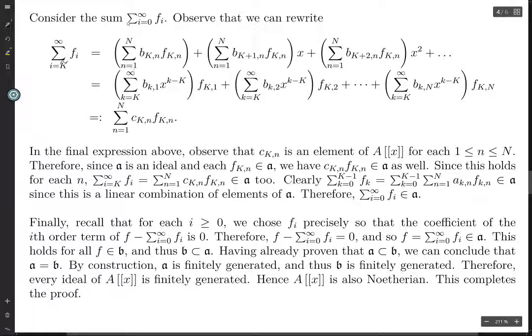Okay, so now let's look at the sum. Now we can write the sum. If we're going from capital K to infinity, we can take all the coefficients b's for here, and for the next, this is going to give us the first order coefficient.